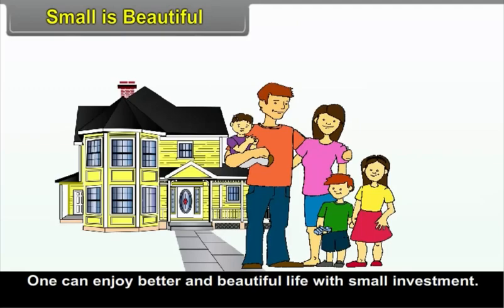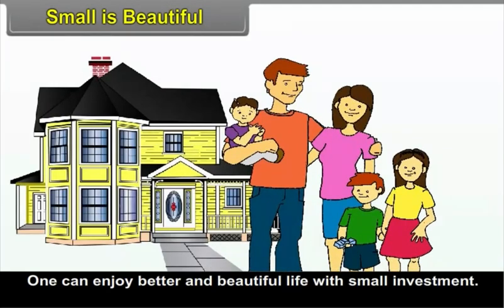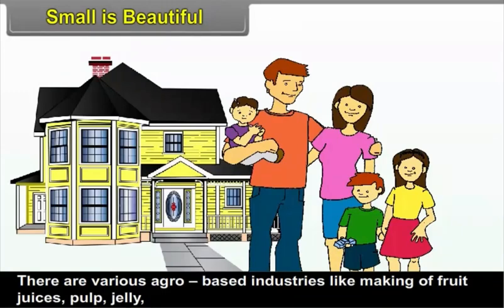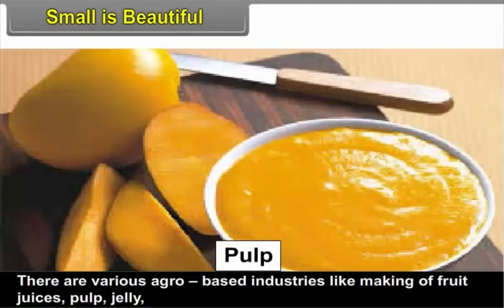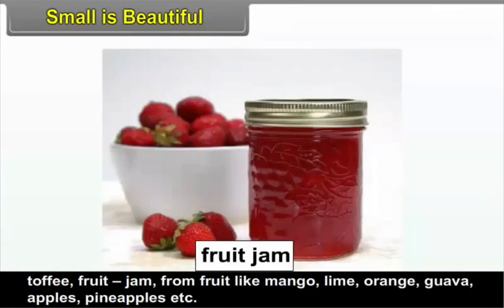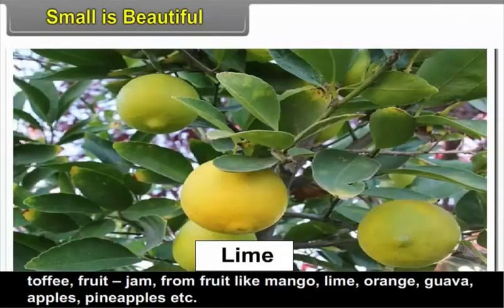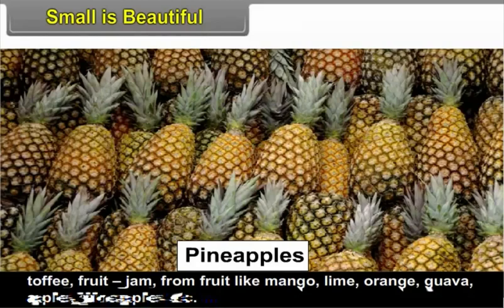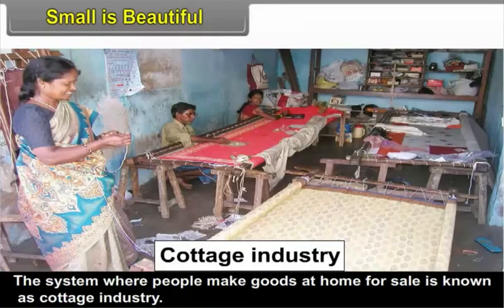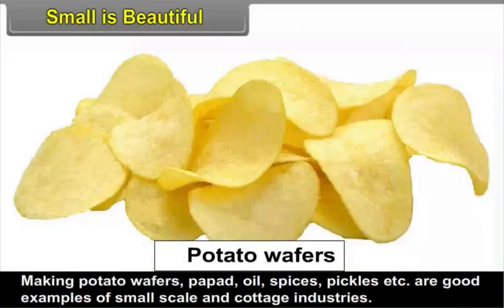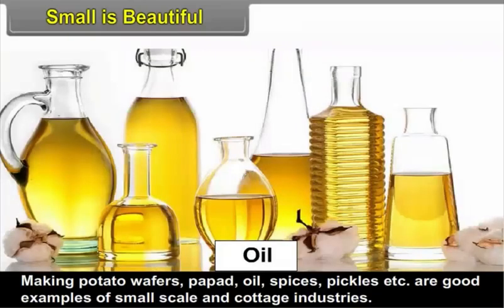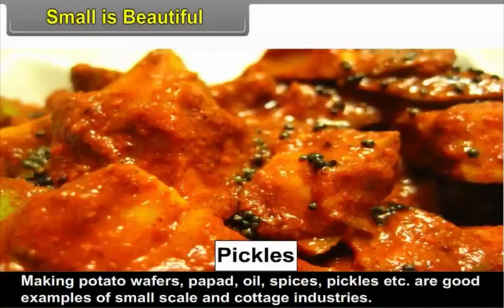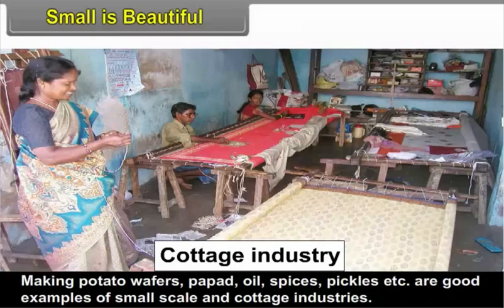Small is beautiful. One can enjoy a better and beautiful life with small investment. There are various agro-based industries like making of fruit juices, pulp, jelly, toffee, fruit jam from fruits like mango, lime, orange, guava, apples, pineapples, etc. The system where people make goods at home for sale is called a cottage industry. Making potato wafers, papad, oil, spices, pickles, etc. are good examples of small-scale and cottage industries.